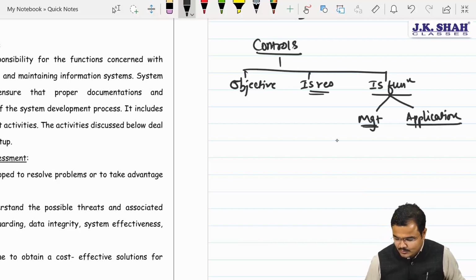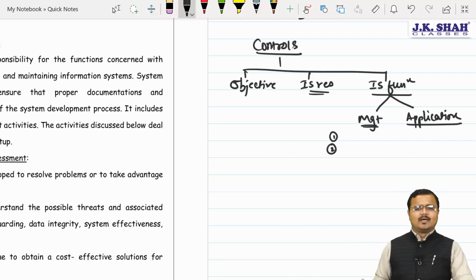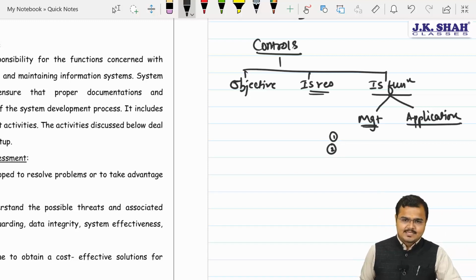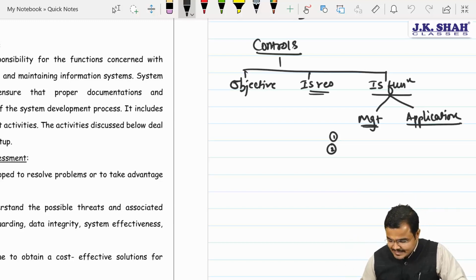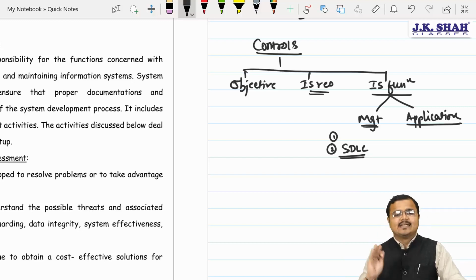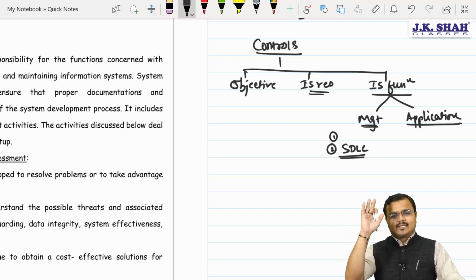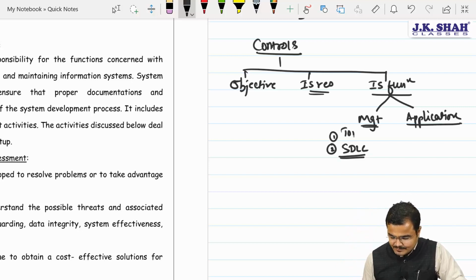In management control, Chartered, if you remember, we had multiple controls in it. Correct? Yes sir. We are going to refer to the second control out of it, and that's called what? Sir, system development management control. Agree? Yes. So in SDLC, they have made the changes, so we are going to refer to that SDLC only. Other controls, that is top management and IS management control, are the same. There is no need to change over here.